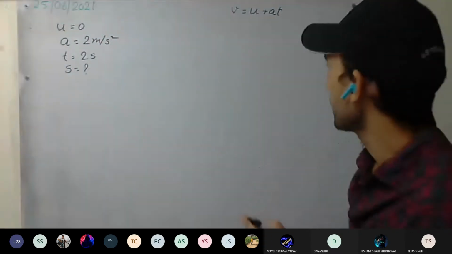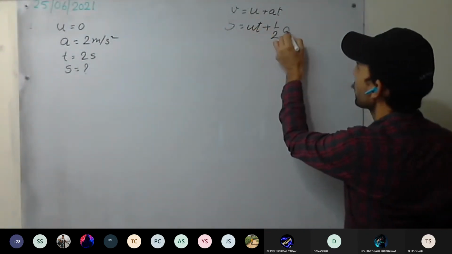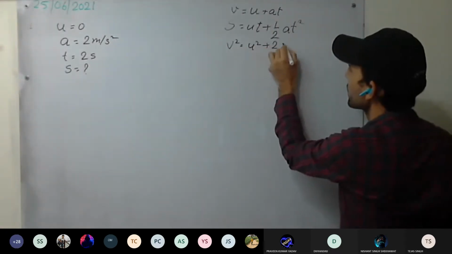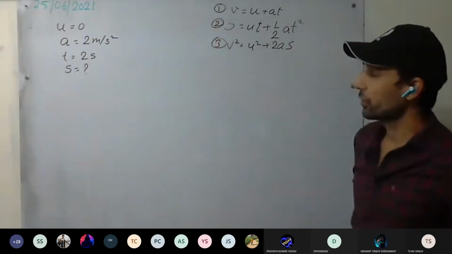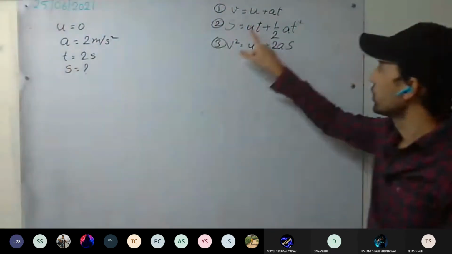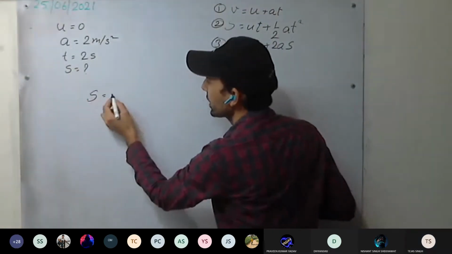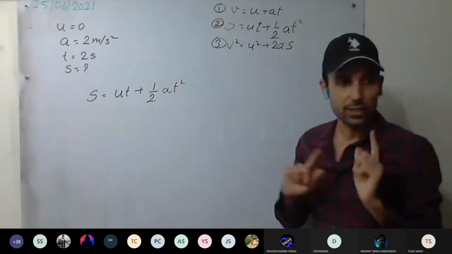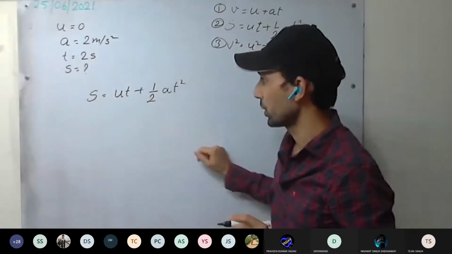So these are given. And the three equations were v equal to u plus at, s equal to ut plus half at square, v square equal to u square plus 2as. So which equation do we have to use? u is given, a is given, t is given, and s is what we want, so the second equation. Distance covered s equal to ut plus half at square. One thing you should always do is check the units. Meter per second square, second. So it's fine to put.